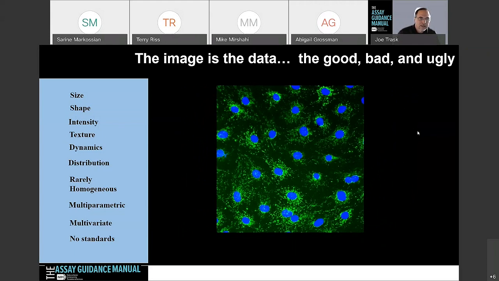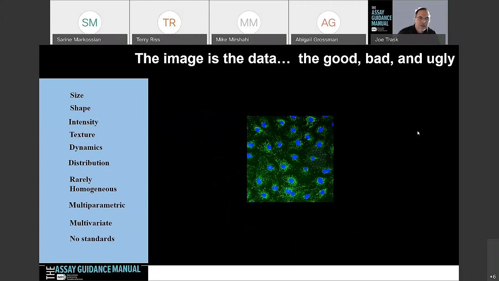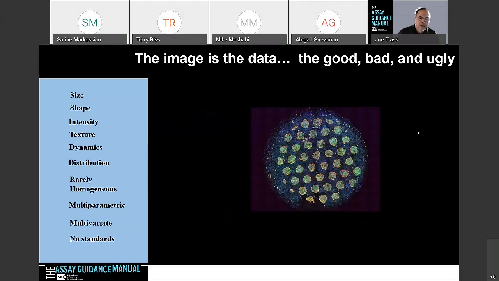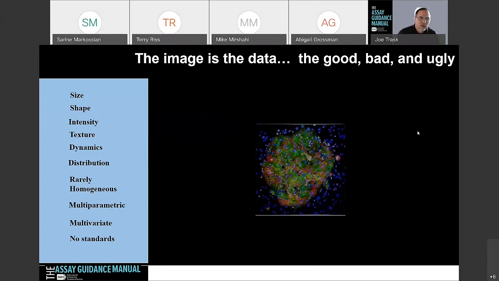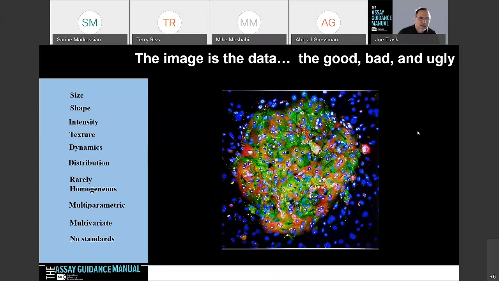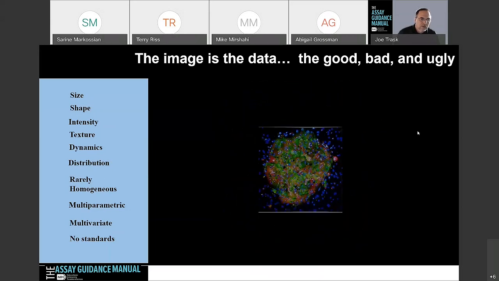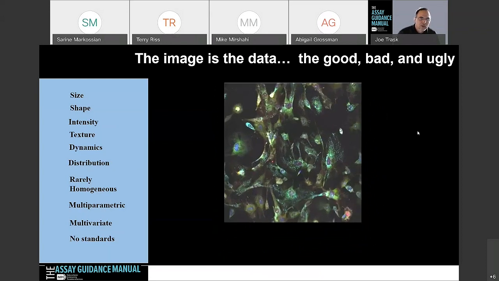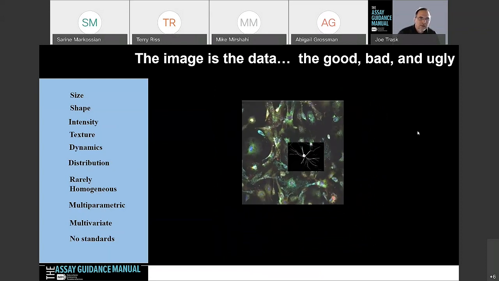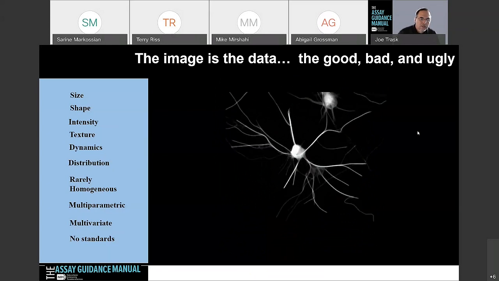Because we're measuring things such as the size, the shape, and the intensity of these proteins that you can actually see in these particular images. We can also measure the texture, the dynamics, the kinetics, some of the live cell imaging that Terry was mentioning. We can measure that by high content. And definitely the distribution or translocation events like NF-kappa B, as I mentioned earlier.